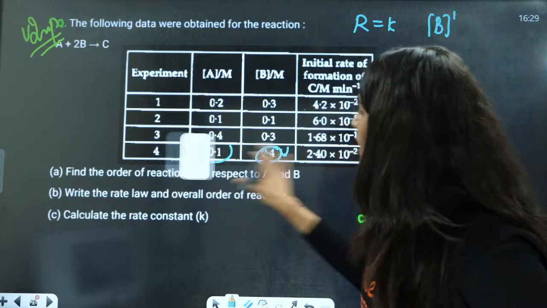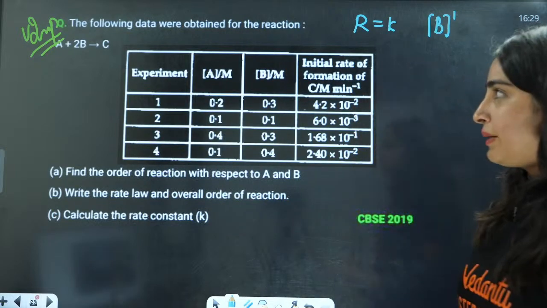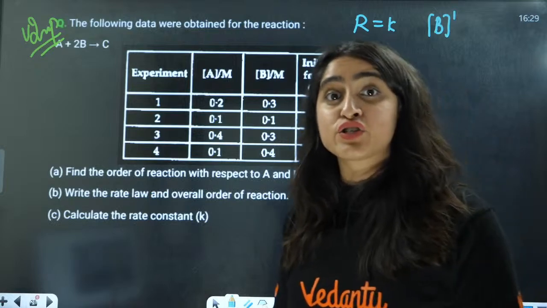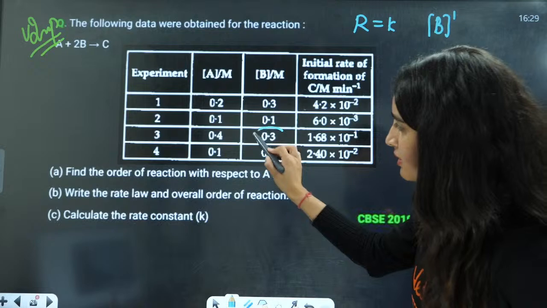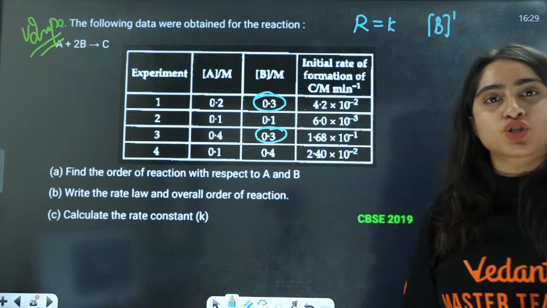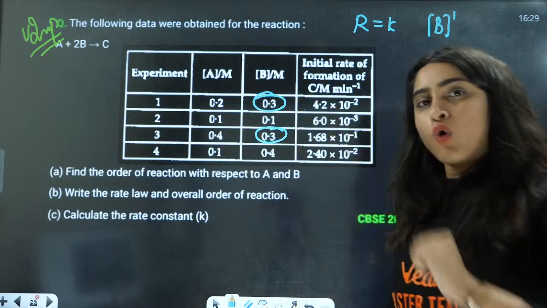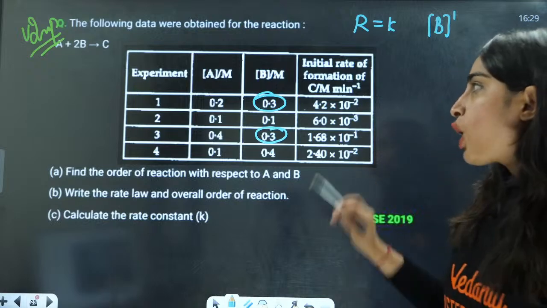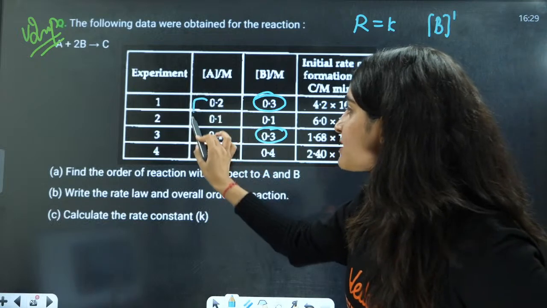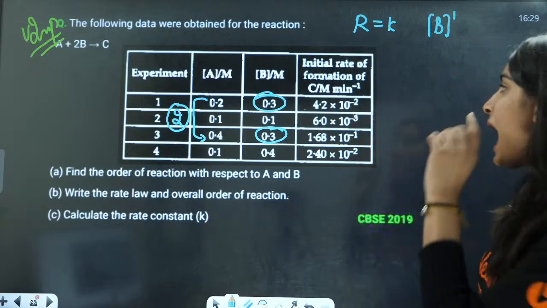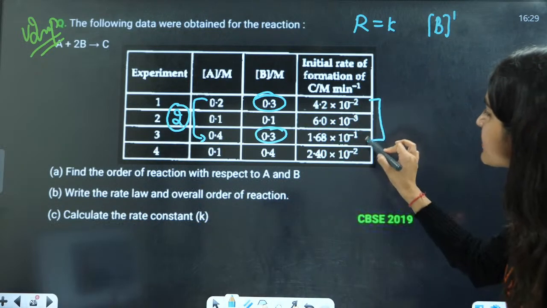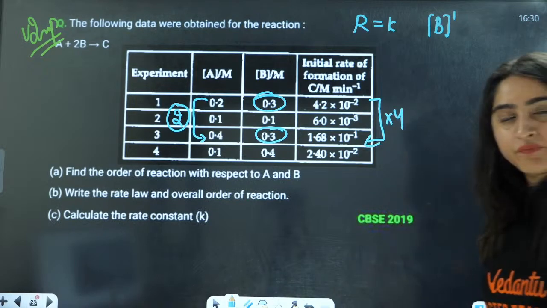Now, let us see with respect to A how it will be. Let us make the concentration of B constant. The concentration of B is constant here. Now, A is increasing 2 times, and with that, the rate is increasing 4 times.